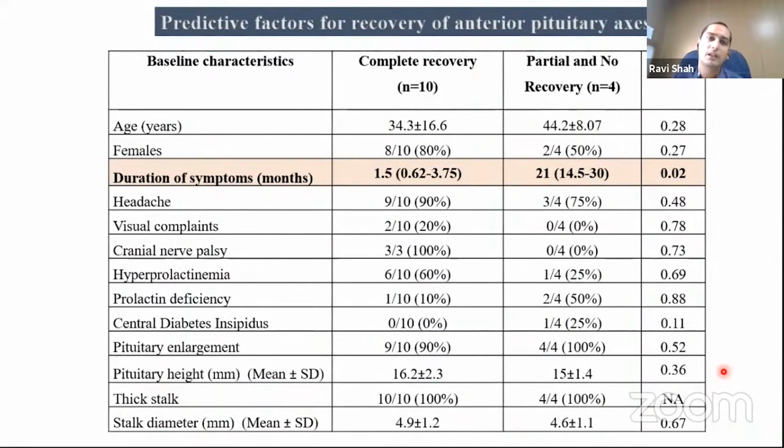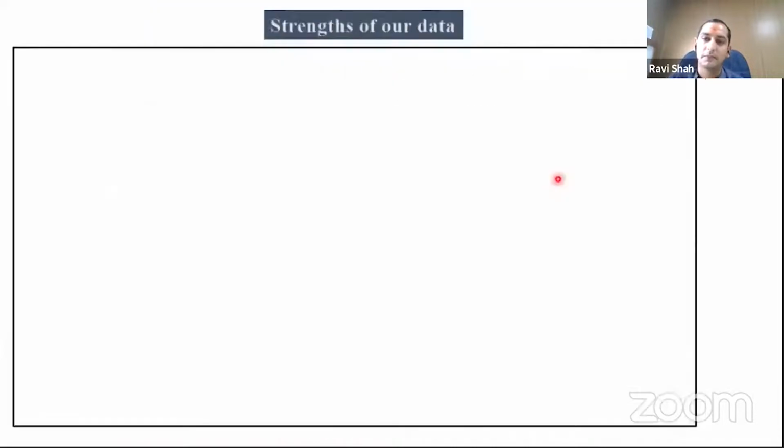We also tried to identify the predictive factors for complete recovery of the anterior pituitary axis. And when we compared the data, we identified that those patients who were diagnosed earlier, in the phase of acute inflammation, and treated with pulse steroid had complete recovery of anterior pituitary function, as compared to those who presented or were diagnosed late and treated late with just pulse therapy.